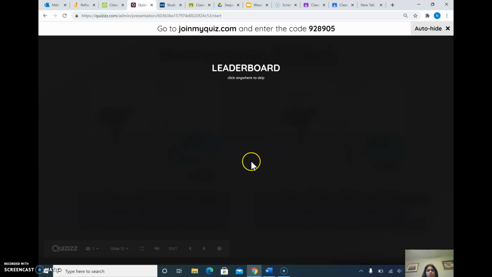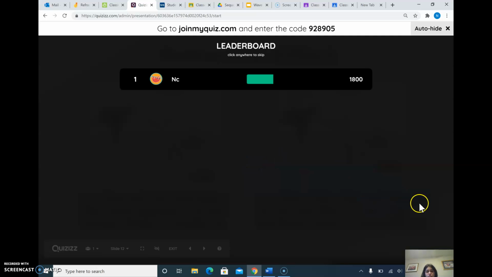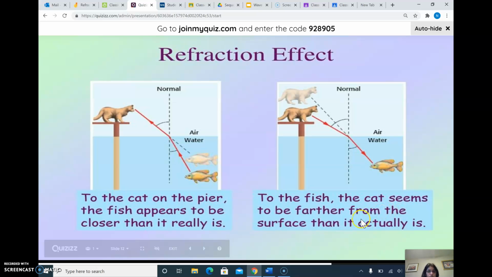Now let's see a refraction effect. Let's notice. This is a cat sitting on a pier and it sees the fish. It wants to catch the fish and eat it up. But because of the refraction, what is happening? The fish looks like it's very close to the cat. But it's the opposite. Look, it's from the faster medium to the slower medium.